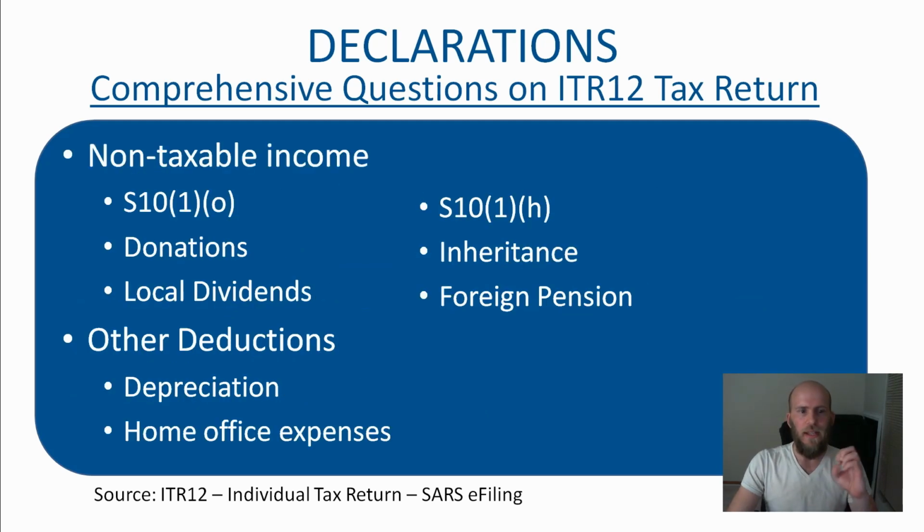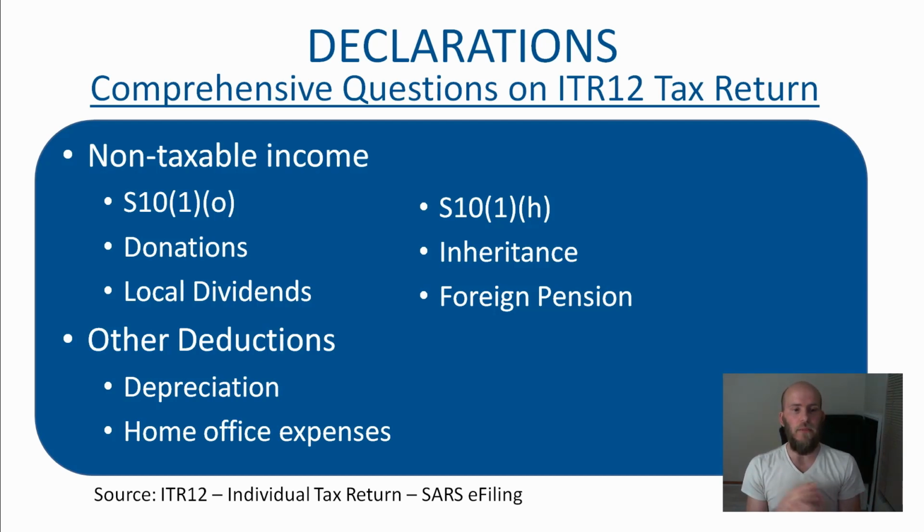Okay. Then you can also declare your non-taxable income. Section 10(1)(o) is foreign remuneration, when you either work on a ship that's offshore or you work in another country but you are still a resident in South Africa.